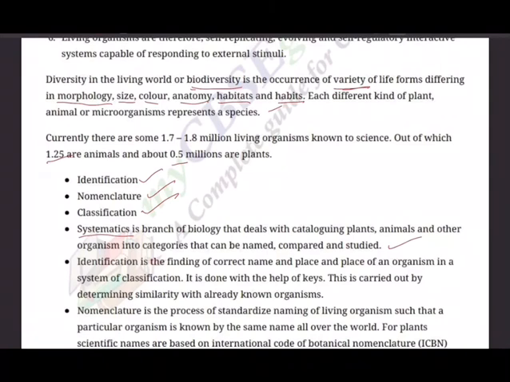So we are going to make a list. Identification is the finding of the correct name and place of an organism in a system of classification. It is done with the help of keys. This is carried out by determining similarities with already known organisms.